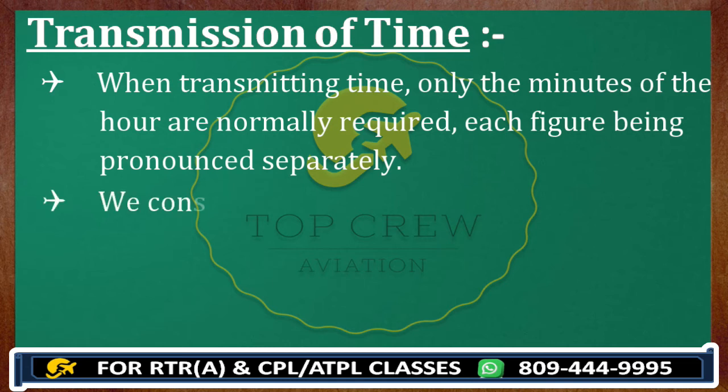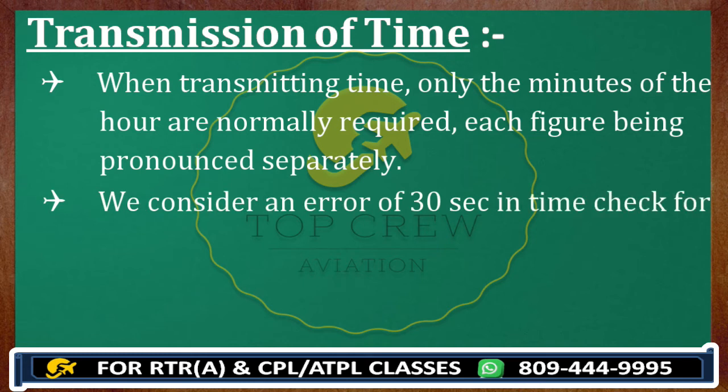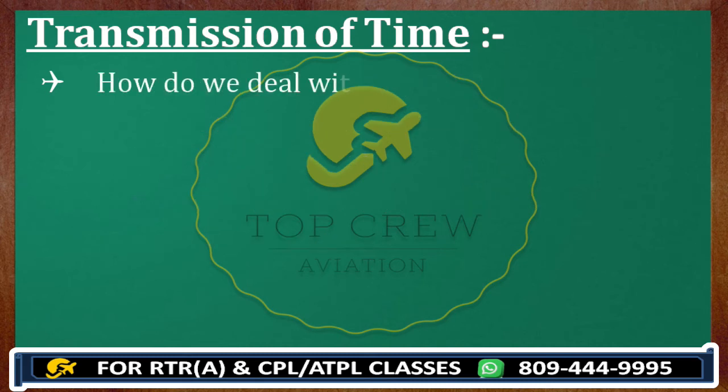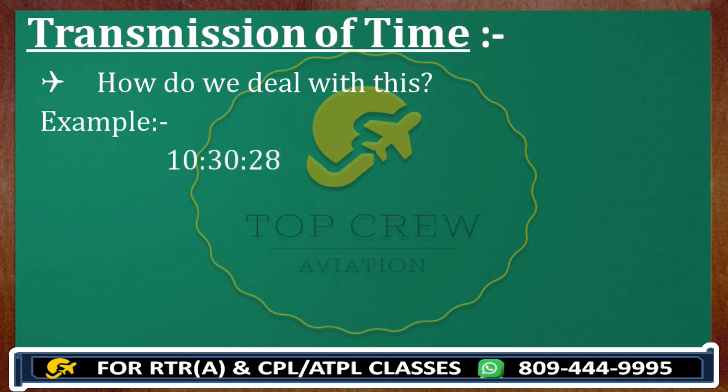We consider an error of 30 seconds, guys, in time check for voice communication. And how do we deal with this seconds thing, guys? Let me explain. For example, if your time is 103028, it means 10 hours 30 minutes and 28 seconds. So that should be in your head, guys.